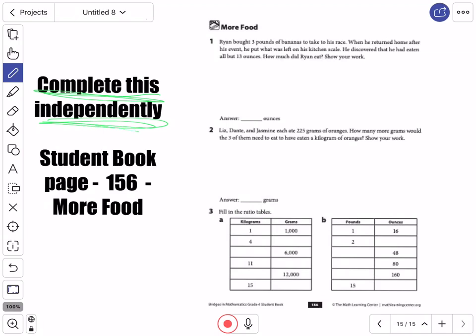And then number 2, Liz, Dante, and Jasmine each ate 225 grams of oranges. How many more grams would the 3 of them need to eat to have eaten a kilogram of oranges? Show your work. And for number 3, you are going to fill in the ratio tables. So that is what you are going to do for homework tonight, boys and girls.